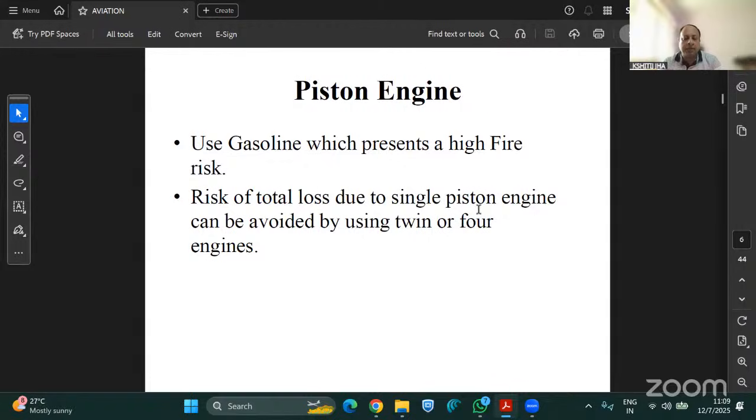A piston engine uses gasoline, which presents a high fire risk. Obviously, it was the fuel of the aircraft used at that time, known as gasoline. Nowadays, we are using ATF, which is known as air turbine fuel, which is also highly combustible, and it is being used in aircraft. The risk of total loss due to a single piston engine can be avoided by using twin or four engines. Of course, when there is a single piston engine in an aircraft, it is basically riskier to underwrite or even to fly. Suppose there is a single piston engine in an aircraft, and that engine fails mid-air, so what is going to happen?